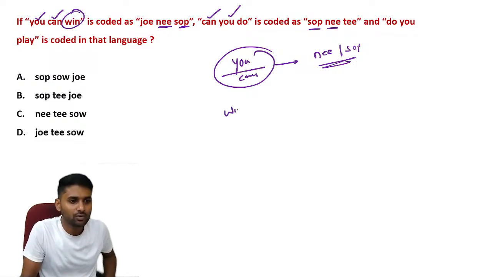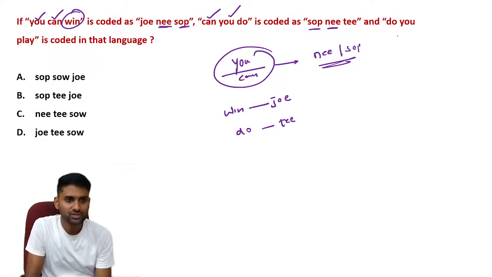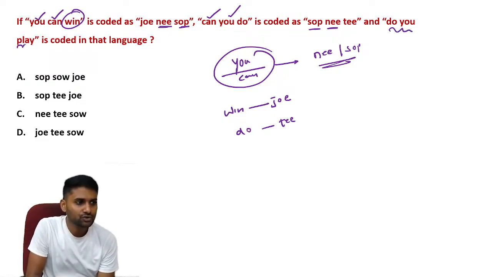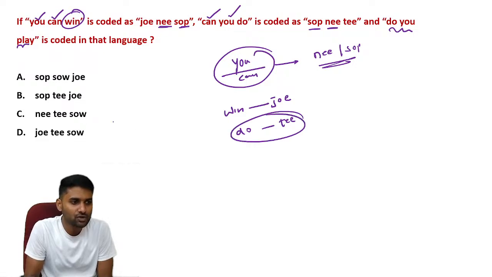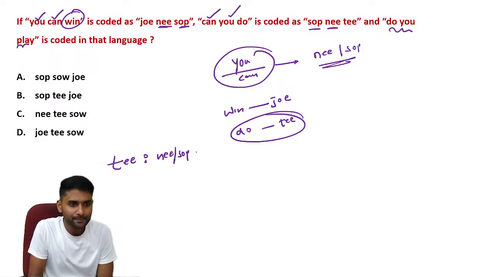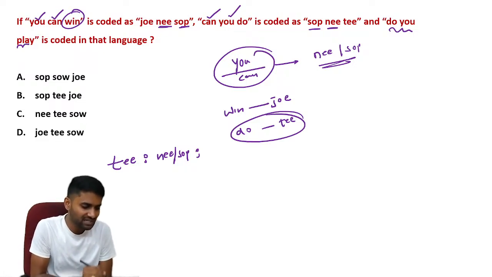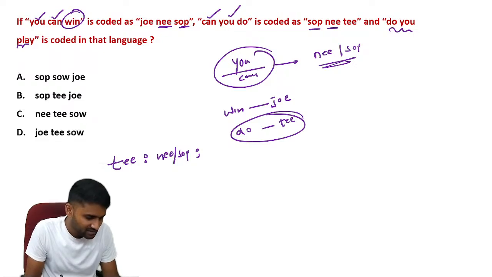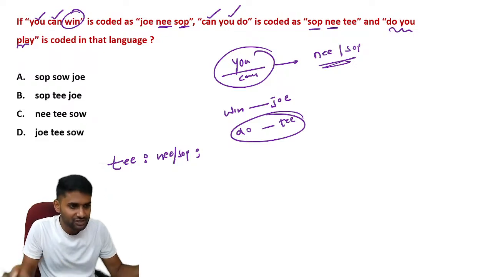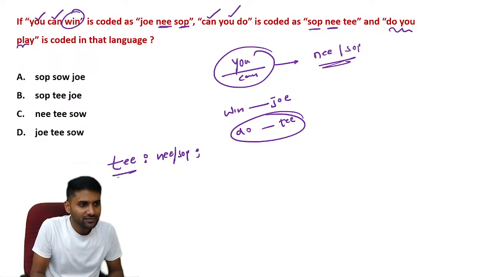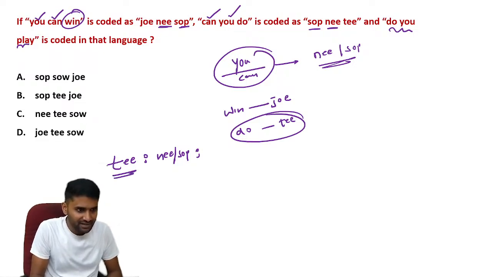So win is all about JOE. Next one, do is all about TEE. Let's go through this question. Do you play? So do is all about TEE, and you can be either NEE or SOP. What about play? It's a different word, so definitely you have to choose a different code. Any new word always requires a new code language, so we require TEE.